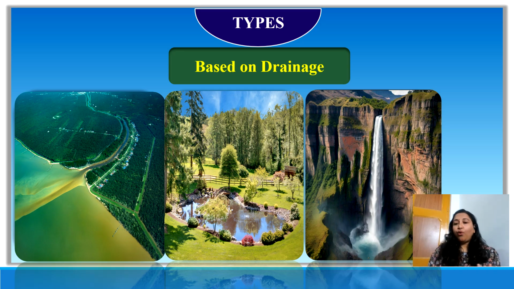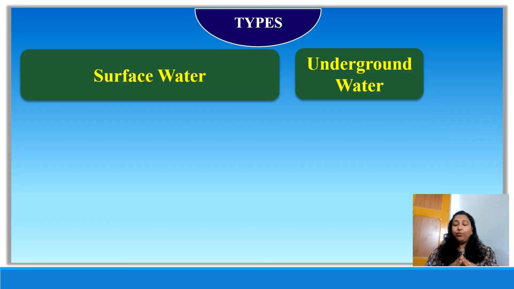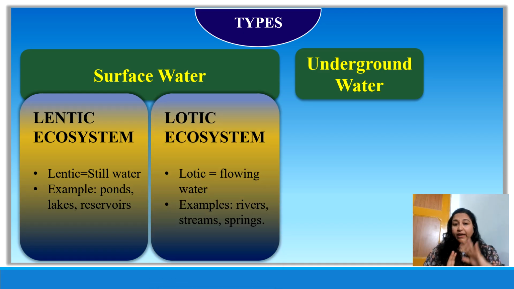Now let's move on to the second criteria on the basis of which we are going to distinguish the inland water. And that criteria is where the water is present. Okay, if it is present on the surface of land, that is surface water bodies, and then whether it is present inside the land surface, that is underground water. In these two categories, for surface water, we have two very, very important types,